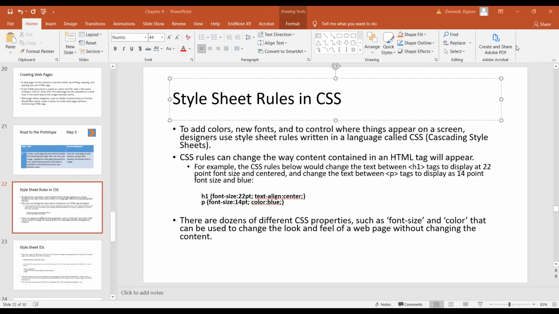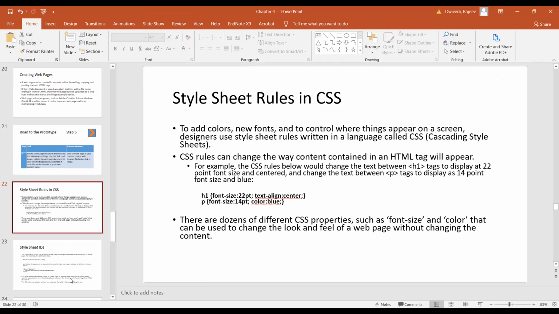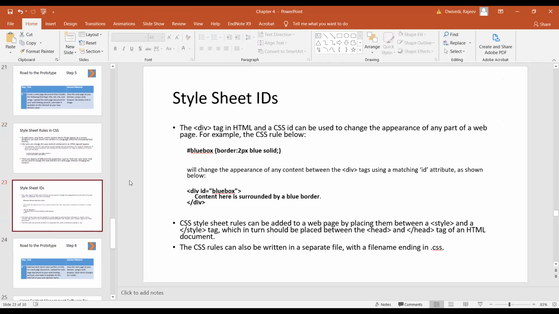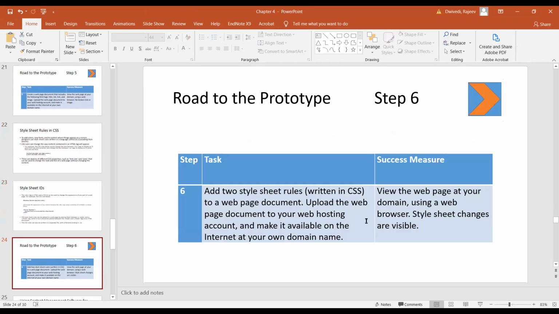So how you can see this: style sheet rules in CSS, and then style sheet ID. We are not going into all these things. Add style sheet rules.